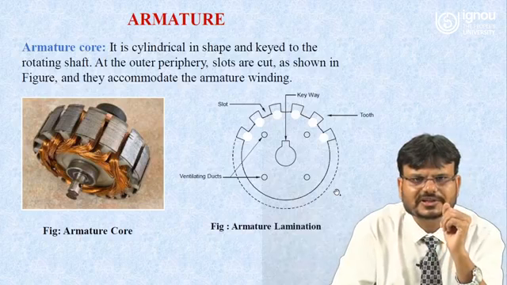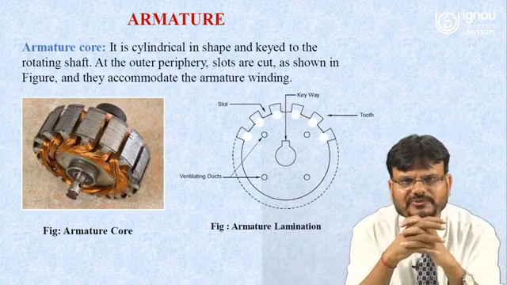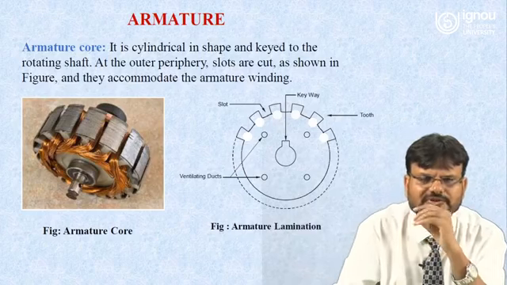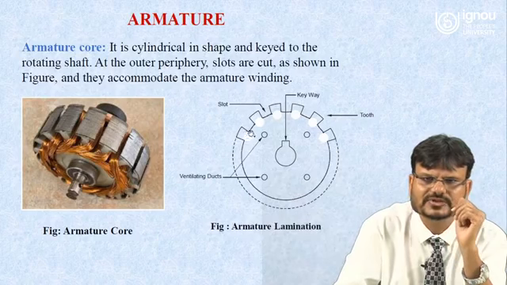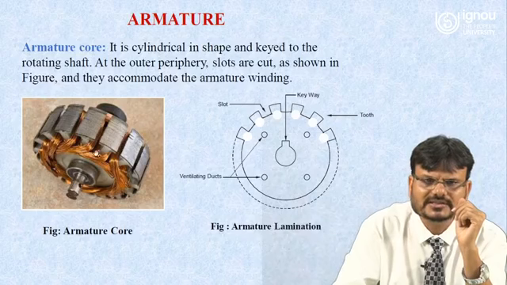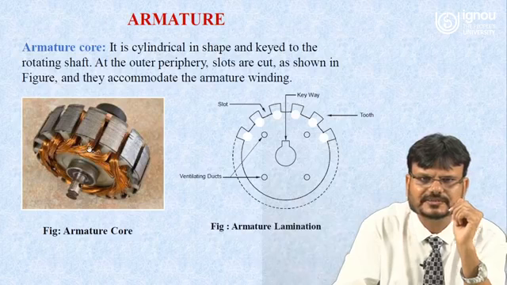It is keyed to the rotating shaft. At the outer periphery, slots are cut as shown in the figure. Here you can see this one is a cut. You can also see this cut in this orthographic view. In this cut, the conductors are placed. This is called the armature conductor. Here you can see.